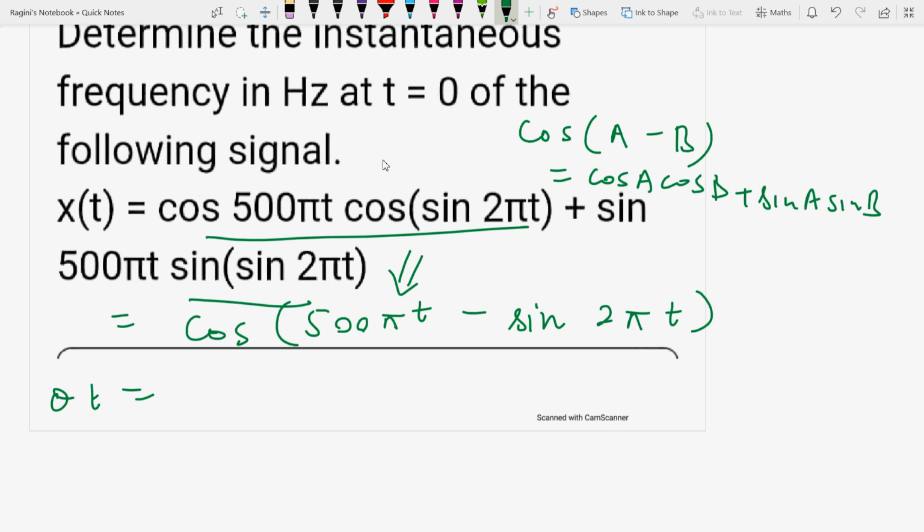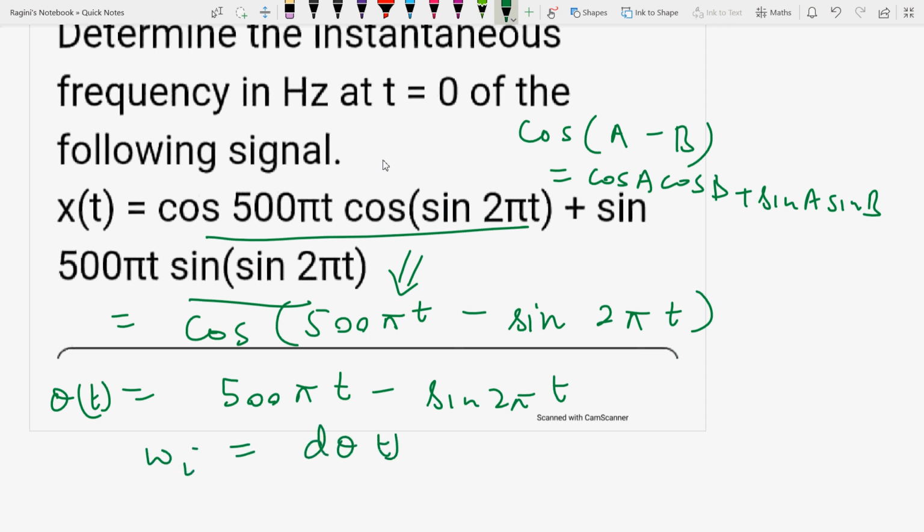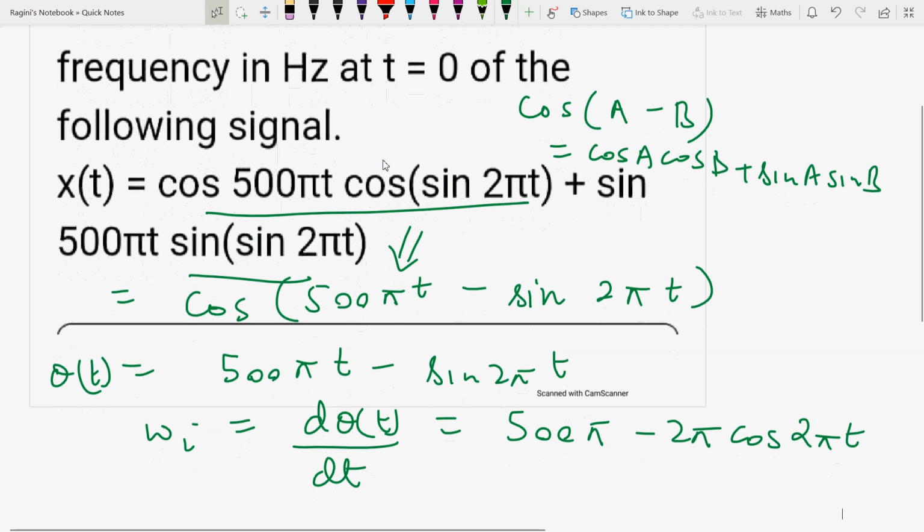Now what is the phase angle? Theta t is equal to 500 pi t minus sine 2 pi t. So instantaneous frequency is what? D theta t by dt. So here it will be what? 500 pi minus 2 pi cos 2 pi t. ठीक है.